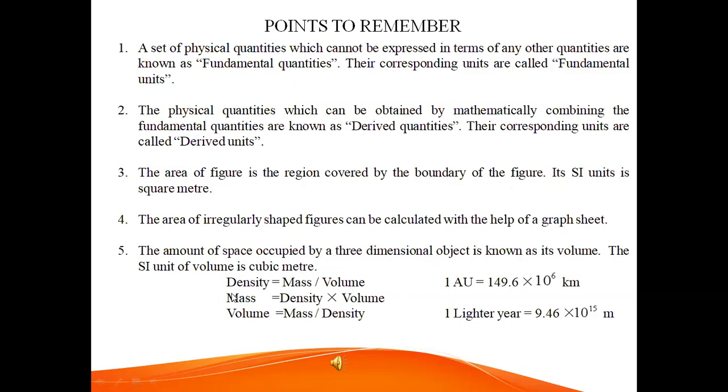Next, density equals mass per volume, mass equals density into volume, volume equals mass per density. One astronomical unit equals 149.6 into 10 power 6 kilometer. Last one, light year equals 9.46 into 10 power 15 meter.